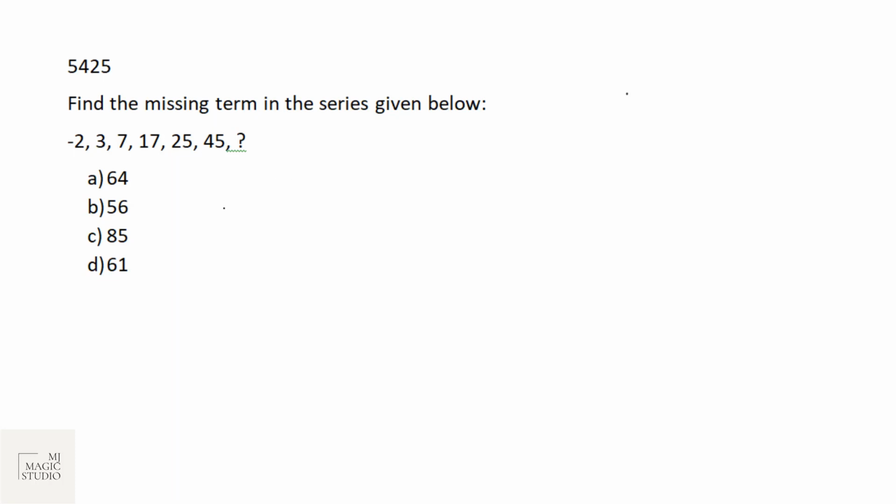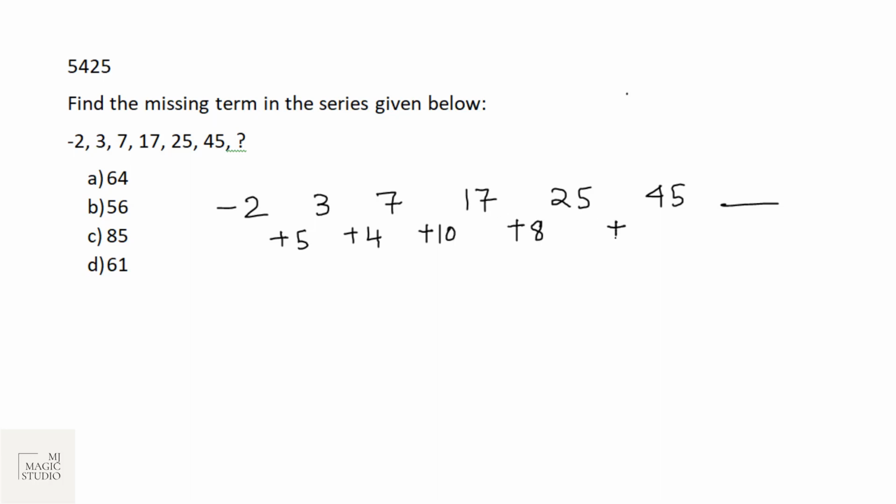Okay, one more. Missing number series: -2, 3, 7, 17, 25, 45, and what should come next? So here is plus 5, then 3 plus 4, 7 plus 10, 17 plus 8, 25 plus 20. Again I see no pattern, so I'm working out a skip pattern. 5 to 10 into 2, 10 to 20 into 2. This is 4 to 8 into 2.